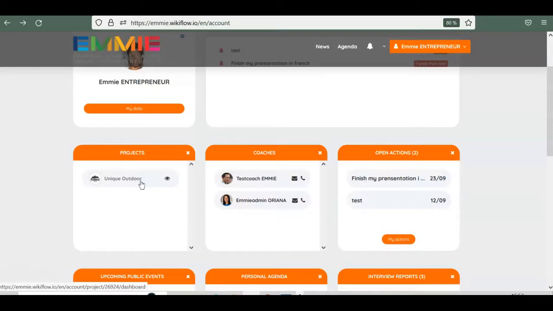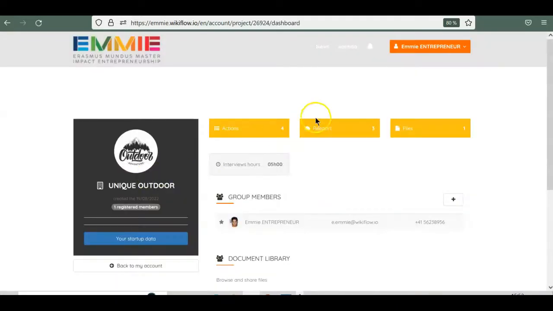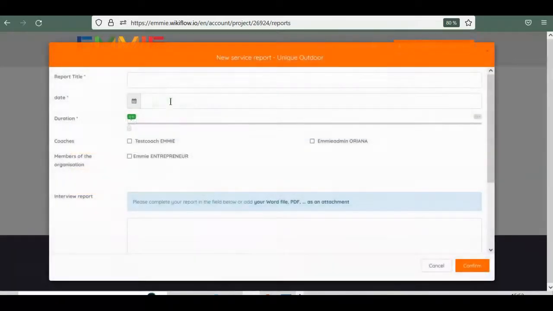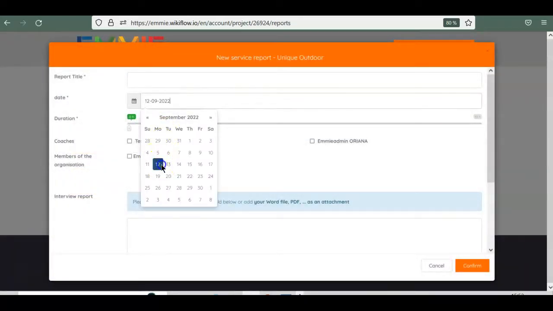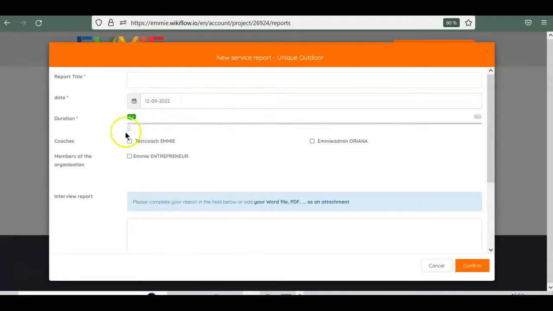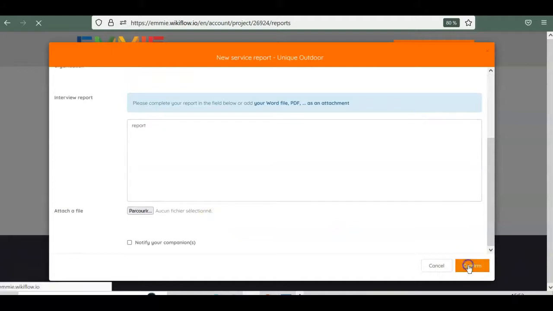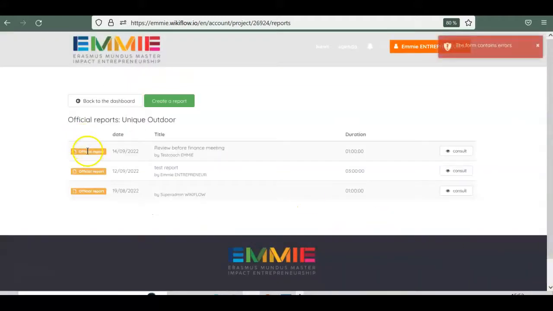To do this, click on the project, then on report, and create a report. You just have to put at least the date, the duration, pick the participants for timesheet and statistics, and make a quick report. You can also add actions in the Action tab.